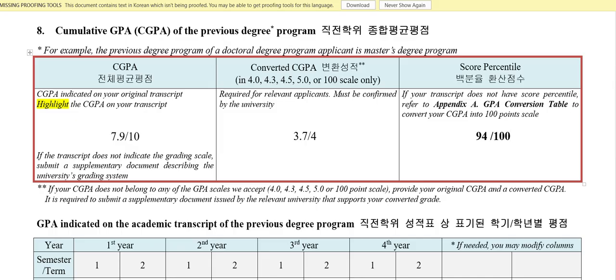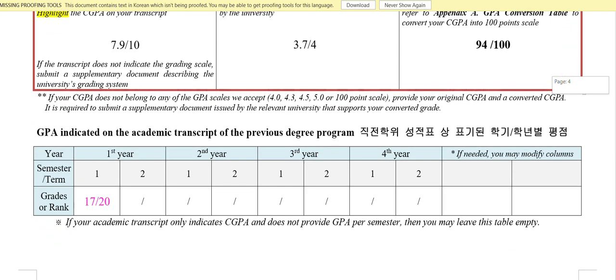So you can try that, don't get this wrong. And some of my friends also ask me what this is or how to fill it. If your university transcript has GPA per semester, like semester 1, semester 2, on whatever scale, 20 scale, 10 scale, 7 scale, then fill this in. If your transcript doesn't have it, then leave it.